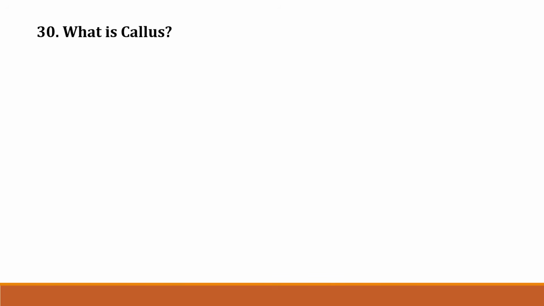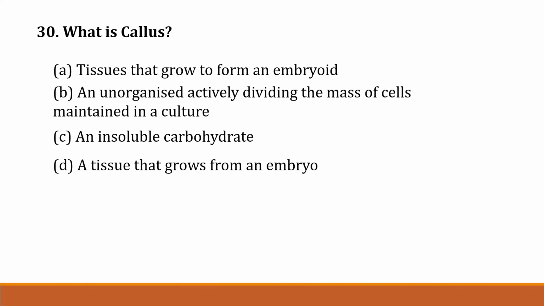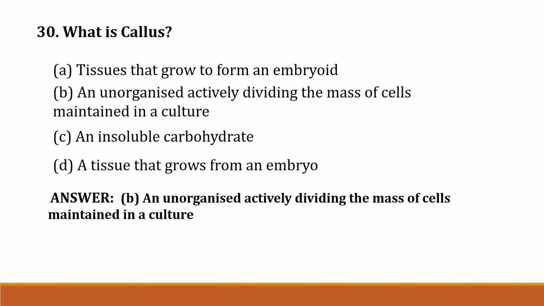Then next question, question number 30. What is callus? Option A. Tissues that grow to form an embryo. Option B. An unorganized actively dividing mass of cells maintained in a culture. Option C. An insoluble carbohydrate. Option D. A tissue that grows from an embryo. Correct answer is option B, an unorganized actively dividing mass of cells maintained in a culture.